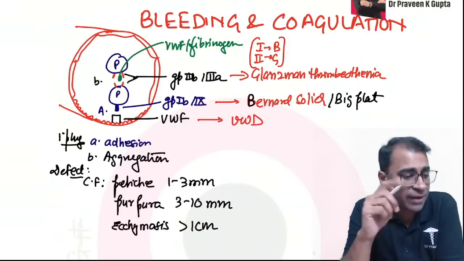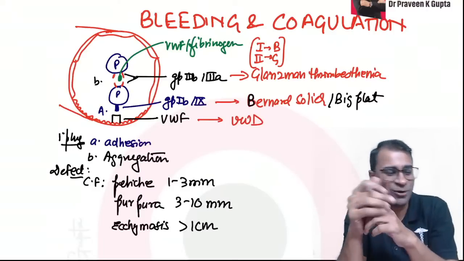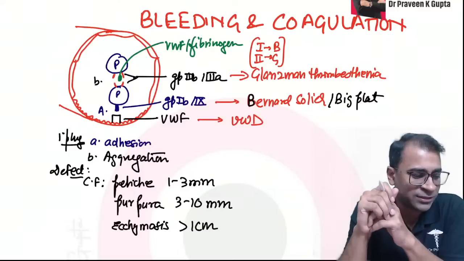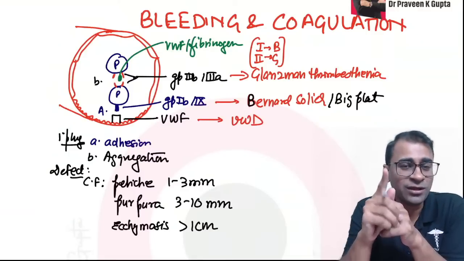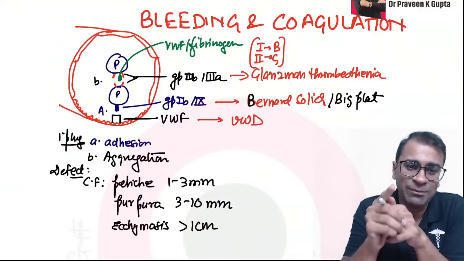V is vinblastine and D is dacarbazine. Now you're looking like my students. Perfect. Very good, all of you. That's a good answer. Because it is not vincristine, it is actually vinblastine, and you should all remember this answer. It can be asked this year.